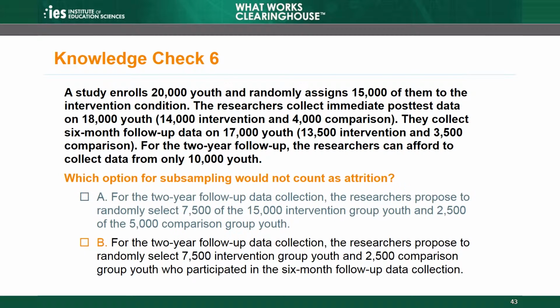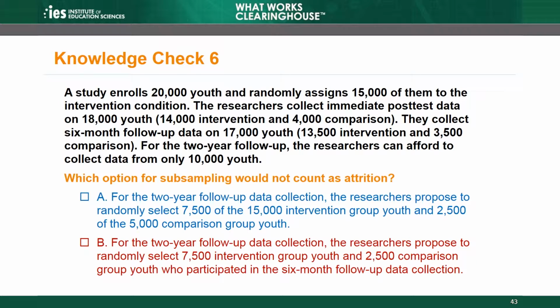The correct answer is A. The subsampling does not count as attrition using this approach. The researchers proposed to select a subsample from the initial randomized sample to follow up. The WWC would assess attrition at the 2-year follow-up time point relative to the 10,000 youth selected in the random subsample. Choice B is incorrect because the subsampling using this approach counts as attrition.